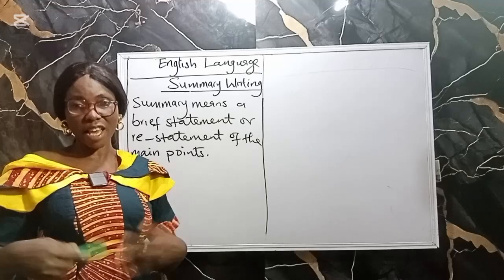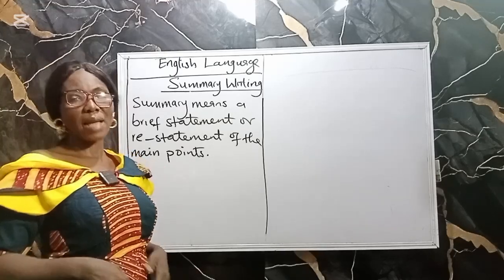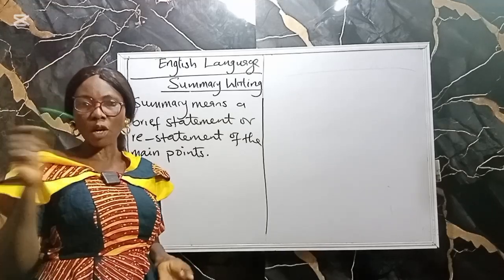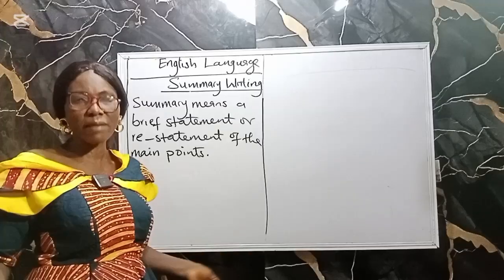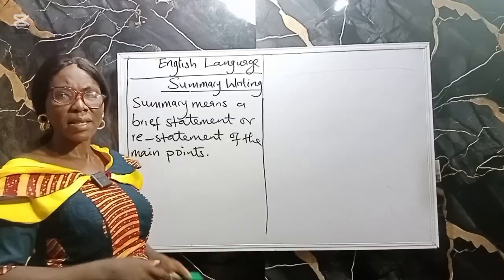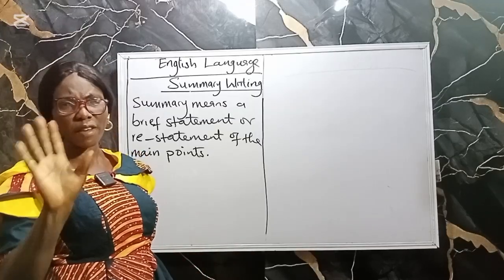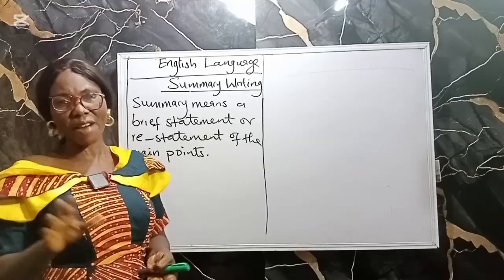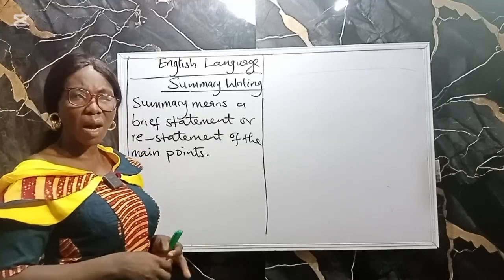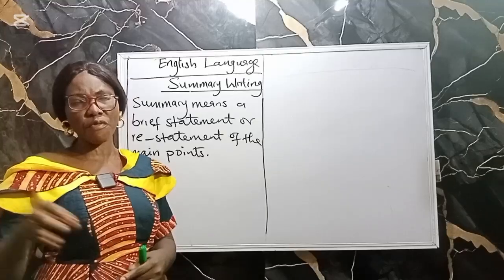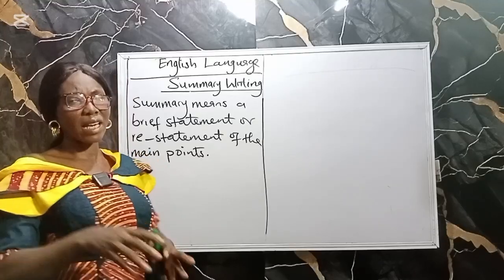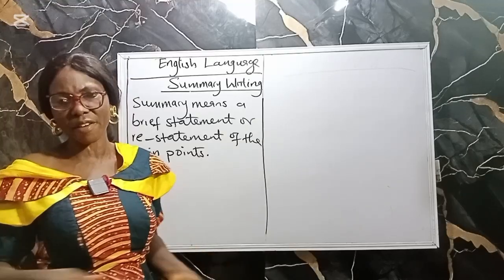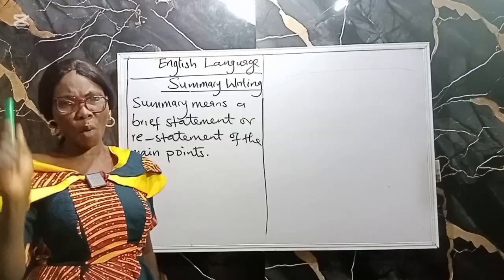And you can also say furthermore that some drivers overload their vehicle. You explain how it leads to accidents. See, the three main points you have given are that some drivers drive in a reckless way, some of them drink before driving, and they overload their vehicle. These are your main points.